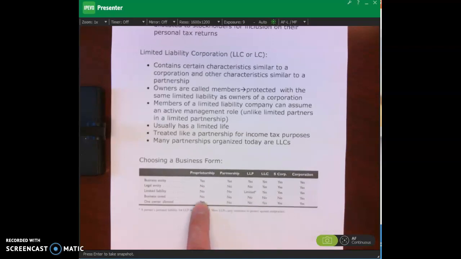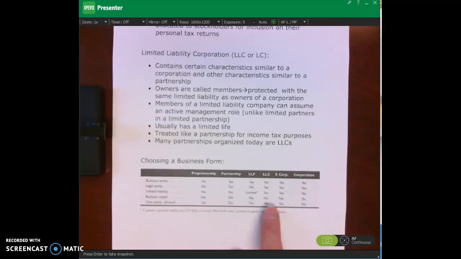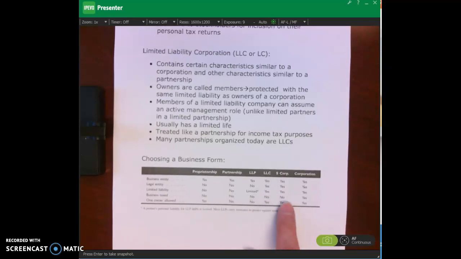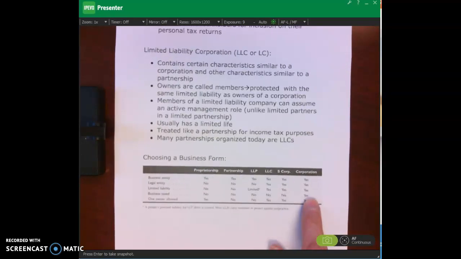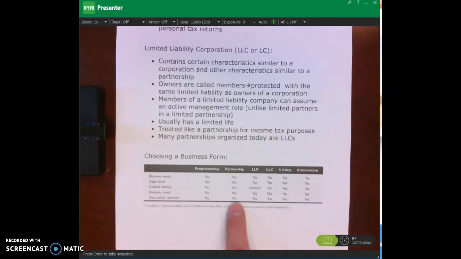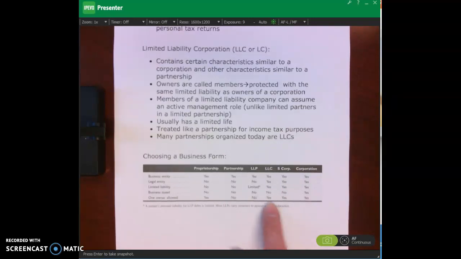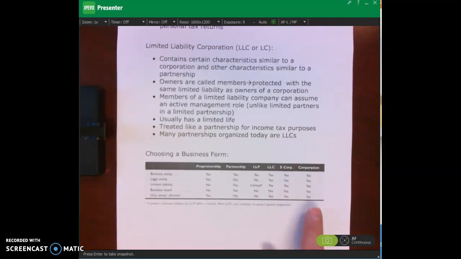Business taxed. This means, does the business pay taxes? Proprietorship, no. Partnership, no. LLP, no. LLC, no. S Corp, no. Corporations, yes. PepsiCo will pay corporate taxes. One owner allowed: proprietorship, yes. Partnership, no, two or more people. LLP, no. LLC, yes. S Corp, yes. And then C Corp, yes.